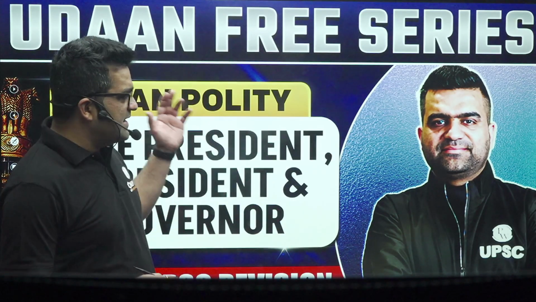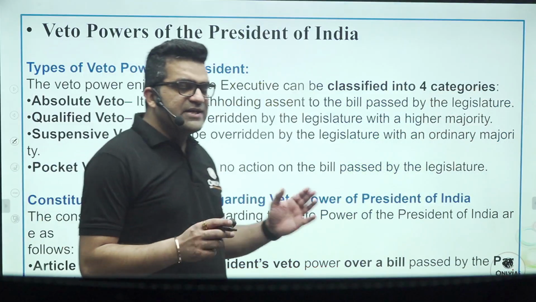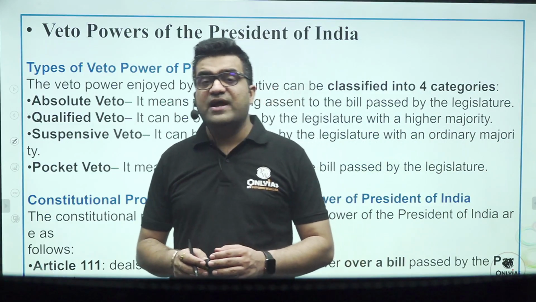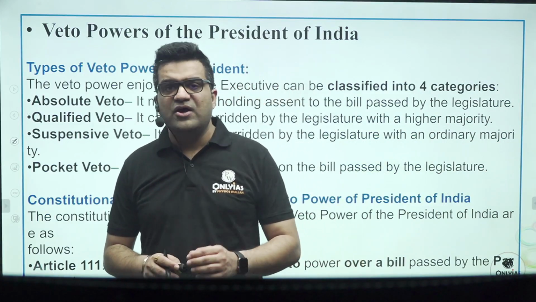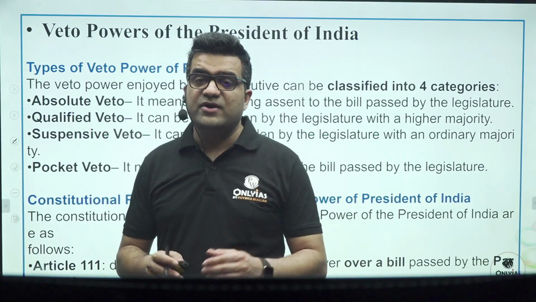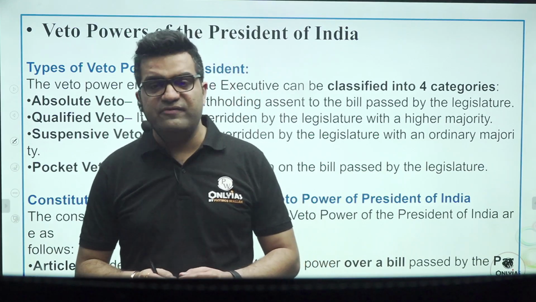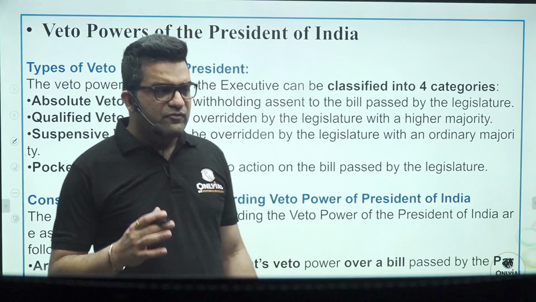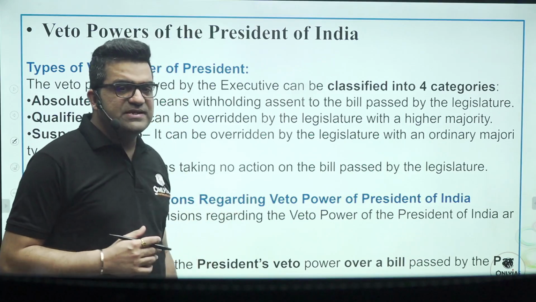First thing first, in the previous class we saw the election process of the President of India. What is the oath of the President of India? What are the duties of the Prime Minister vis-a-vis the President of India to keep him informed under Article 74, under Article 78 and the like. So today we are going to start with the veto power of the President of India.